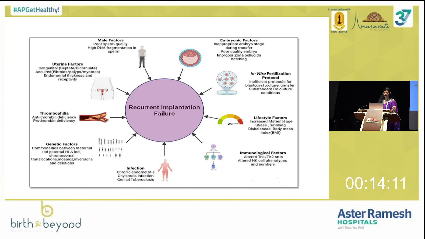Karyotyping definitely you will do, and embryonic factors. So we do PGT to rule out any embryonic aneuploidies. And lifestyle factors also do affect, which can cause implantation failure. After correcting all these things, still there is implantation failure, there comes the role of immunology.